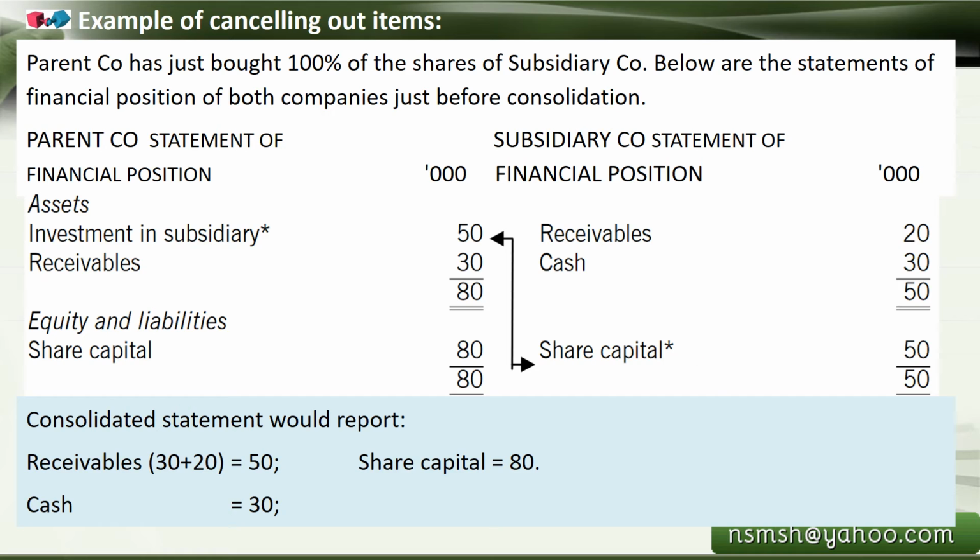After we cancel out, the remaining items we just need to add together. So if receivable is 30 on this side and 20 on that side, 30 plus 20 is 50,000. The share capital is 80,000 in the parent company, and in the subsidiary company the 50,000 is already knocked out by the cancelling out treatment, so what remains is share capital of 80,000. And cash is 30,000, which is there in the subsidiary company. So all these three items, accumulated, will appear in the consolidated balance sheet, the group balance sheet.